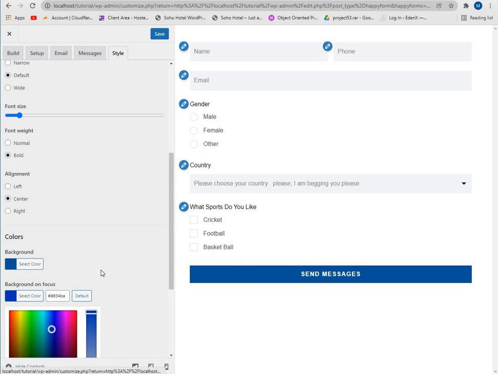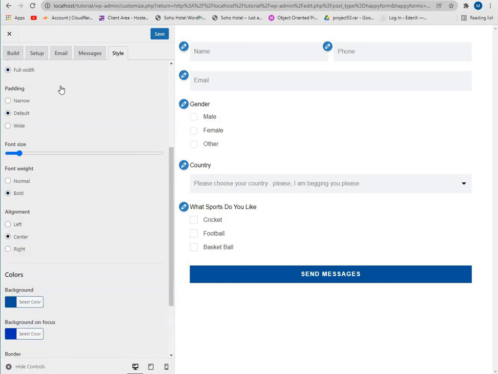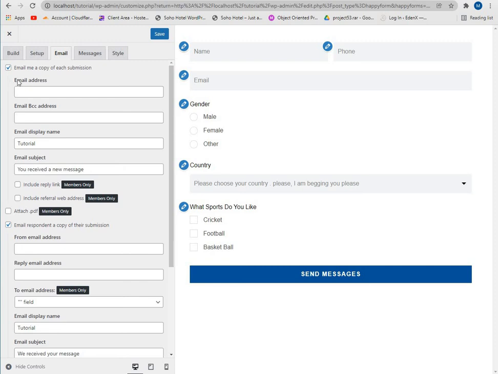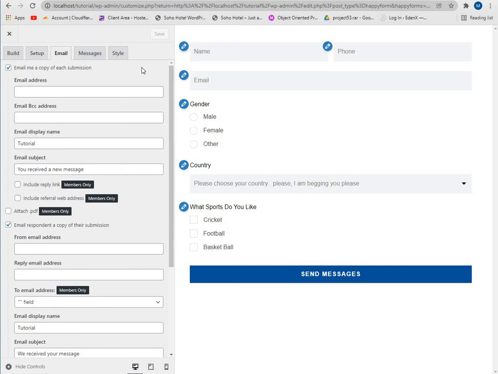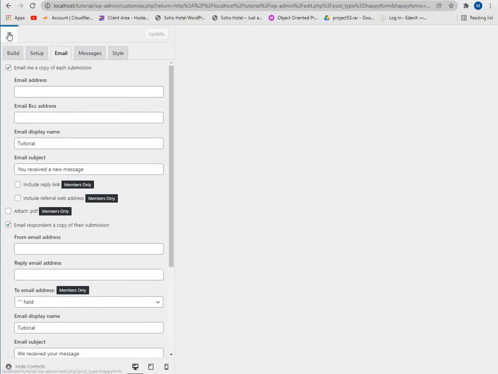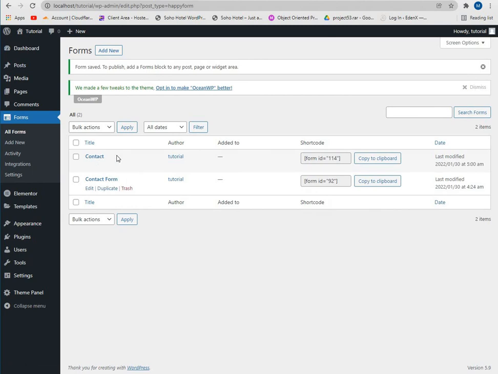So we are done. So where do you want to send this form when someone submits it? Come here, email, and you can change the email here, and you don't need anything to do else. Let's save our forms, and this is our form.